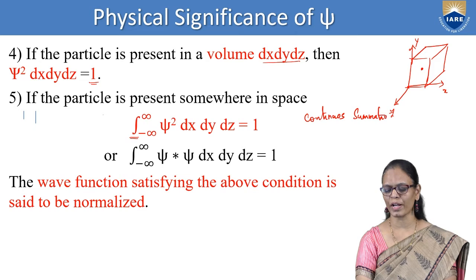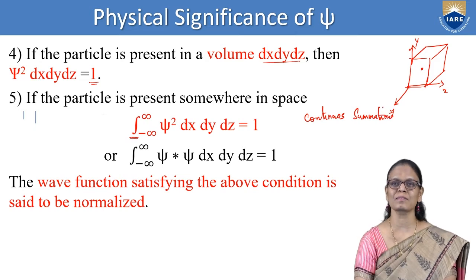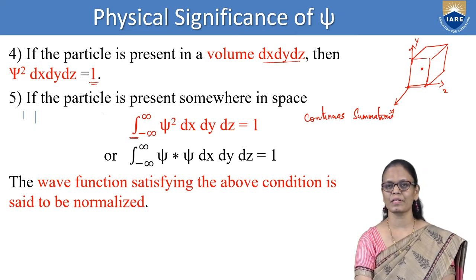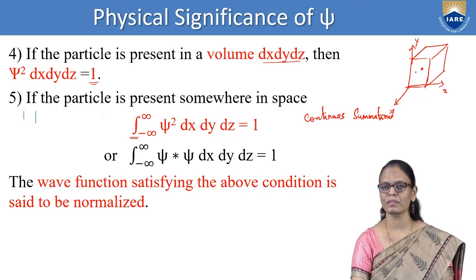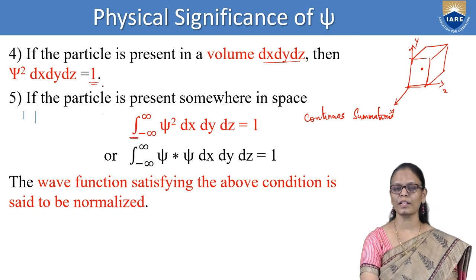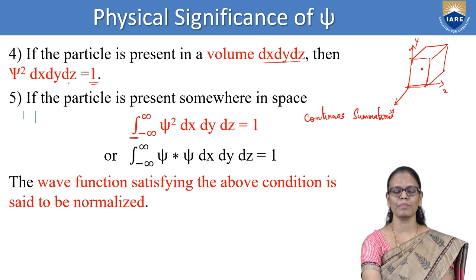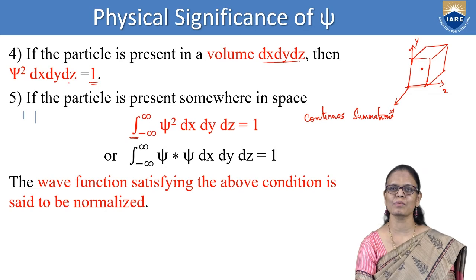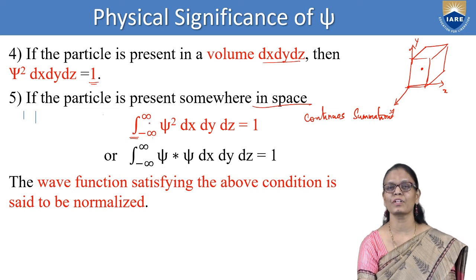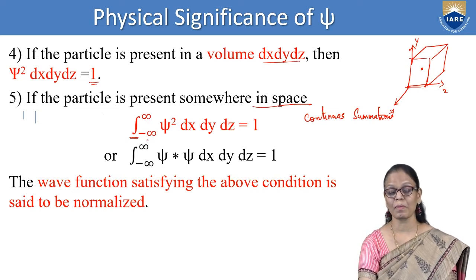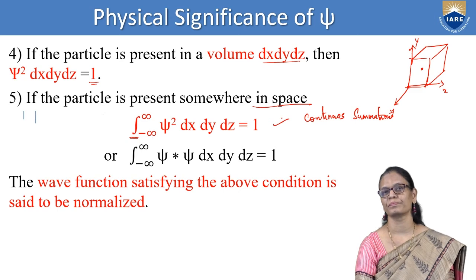So what you want to find is that the particle is somewhere in space. You do not know the exact limits. If I know the length, breadth and height, I can put the limits, and somewhere inside the box the probability has to be 1. But in this case, if it is in space, then I will apply the limits from minus infinity to infinity. So the integral from minus infinity to infinity of psi square dx dy dz is equal to 1.